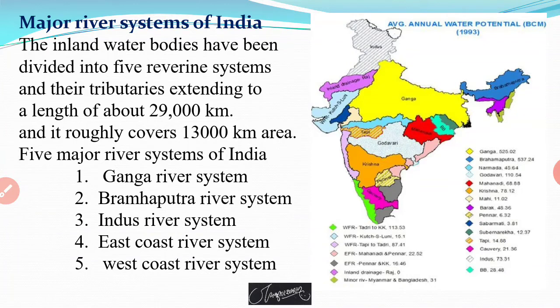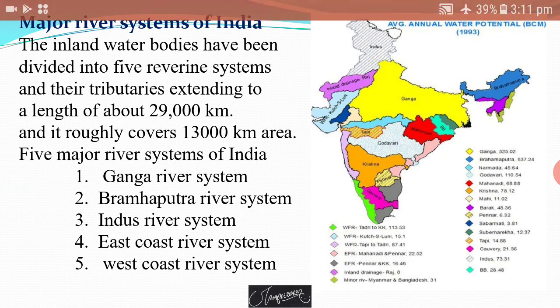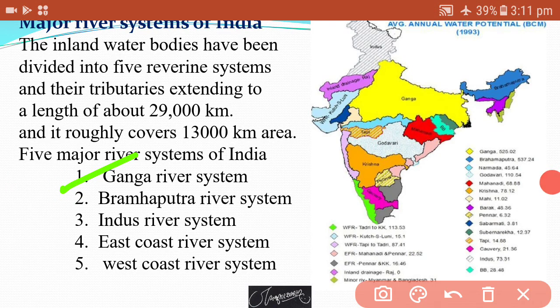The inland water bodies have been divided into 5 riverine systems, and their tributaries extend to a length of about 29,000 km, and it roughly covers 13,000 km area. So the 5 major river systems of India are the Ganga, which is a major river of India, the Brahmaputra river system, the Indus river system, the East Coast river system and the West Coast river system. These are the 5 river systems belonging to the major river systems of India.